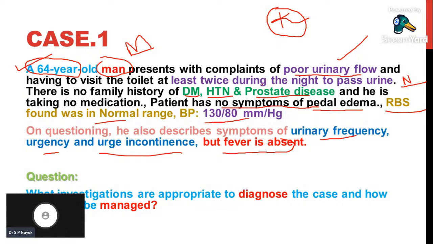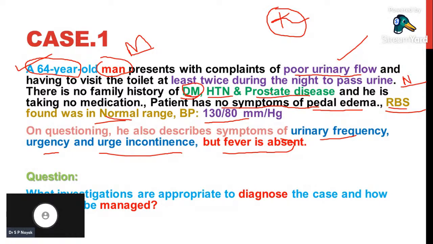Patient is waking up in the night. Patient is having nocturia. So nocturia is a common clinical presentation, a common symptom of diabetes. But when we see the RBS of the patient, it was normal. So even this symptom is not correlating with diabetes. And in history, the patient does not have diabetes or hypertension or prostate disease.